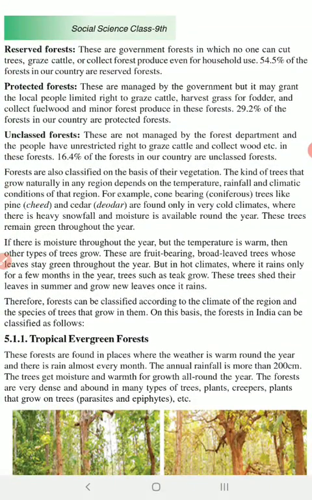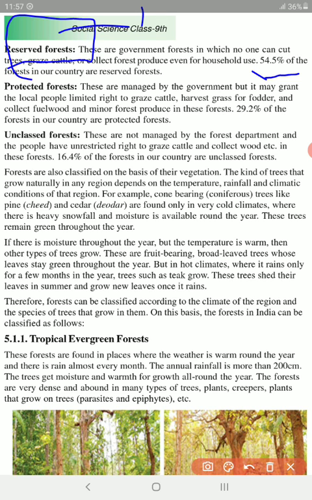The first one is a reserved forest. Very simple. The name itself suggests that this forest is fully reserved. We cannot have any control over the forest. The government takes control of it. Therefore, none of us can really make use of any of the forest produce. We cannot cut a single branch of a tree. So these are government forests in which no one can cut trees. No one can even graze their cattle. No one can collect the forest produce. Almost 54.5% of the forest in our country is supposed to be reserved forest. They come under government care.